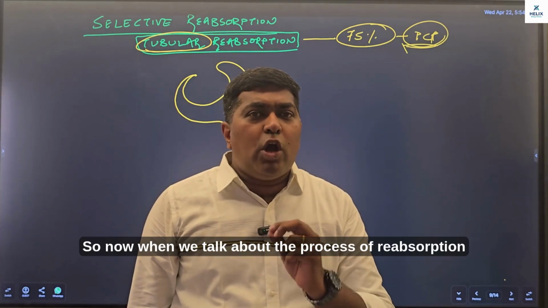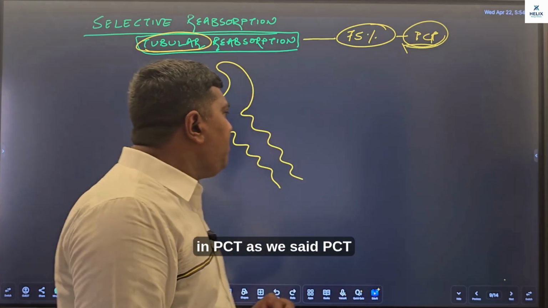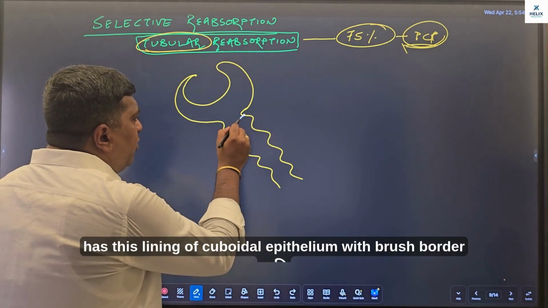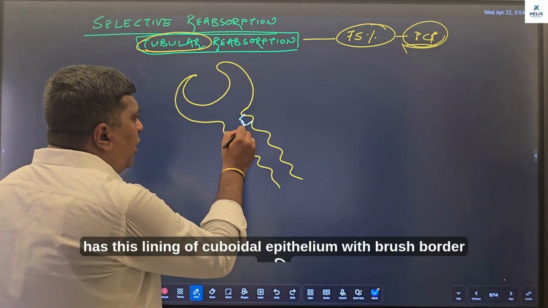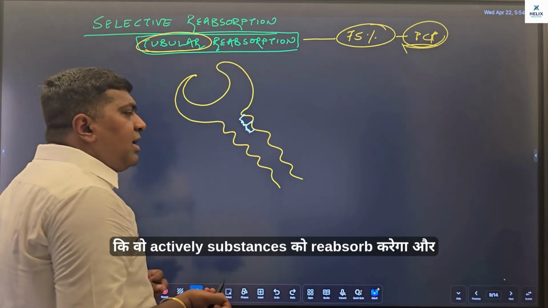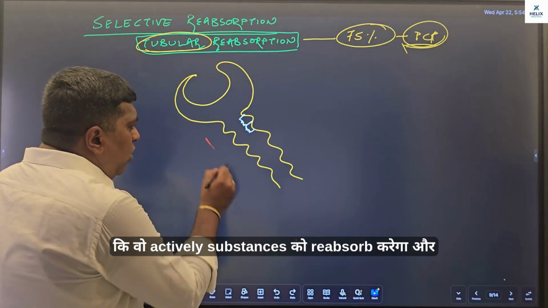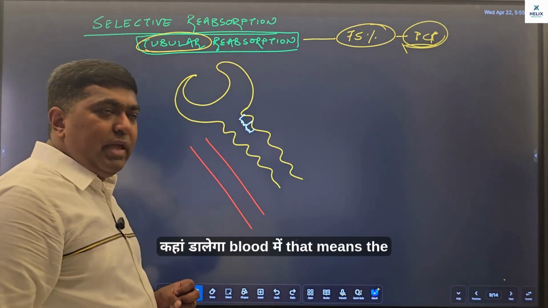So now when we talk about the process of reabsorption in PCT, as we said, PCT has this lining of cuboidal epithelium with brush border, यानी कि वो एक्टिवली सब्सटेंसेस को रीएब्सॉर्ब करेगा और कहां डालेगा? ब्लड में.